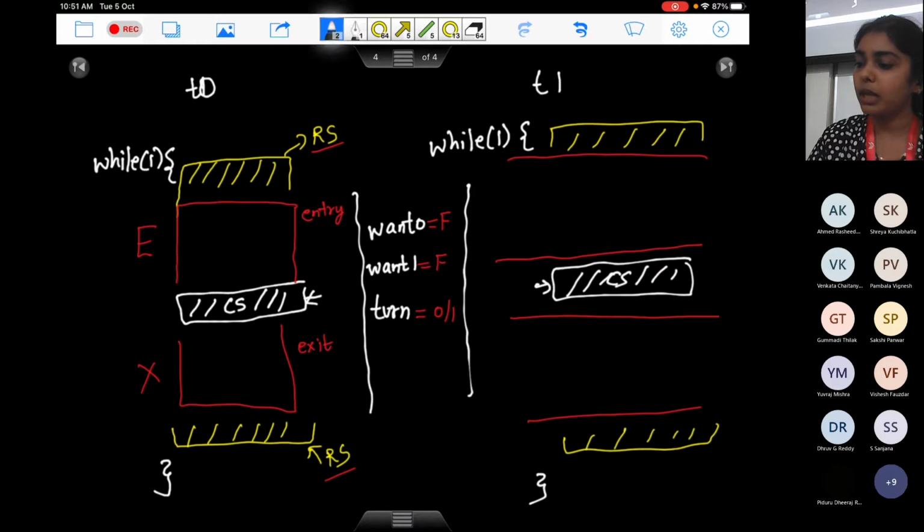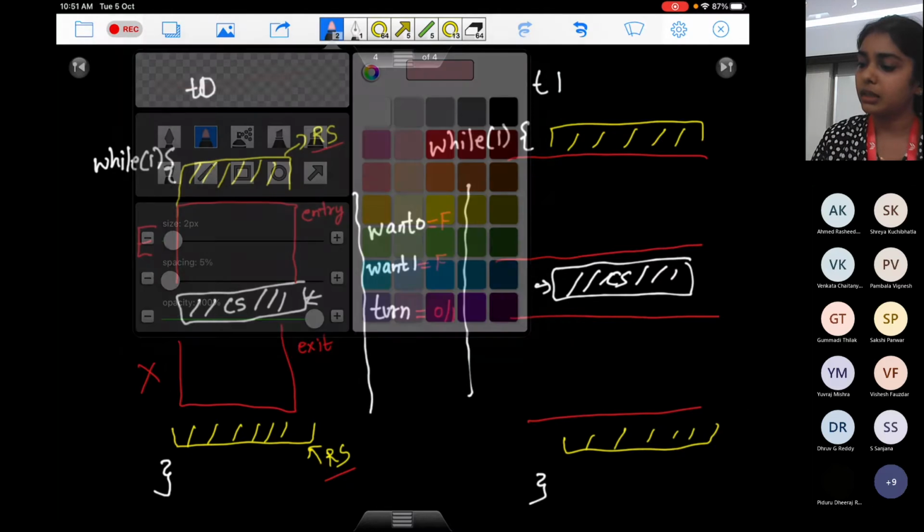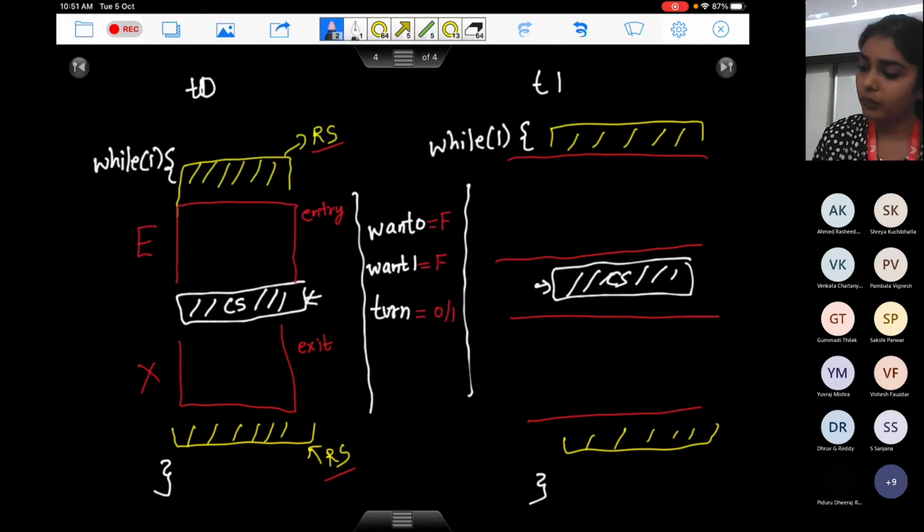What I'm going to write in my entry section now is, I want to go. So here T0 wants to go in the critical section. So it says want 0 equals true. You can basically make them Boolean variables. Turn can also be a Boolean variable in case there are just 2 processes which you want to represent as 0 or 1.